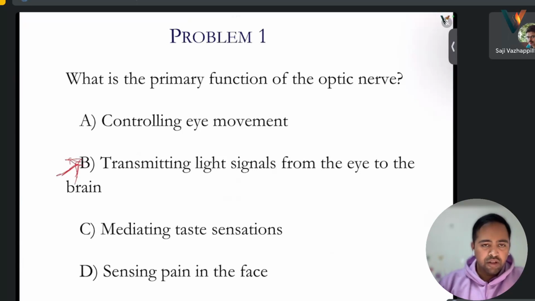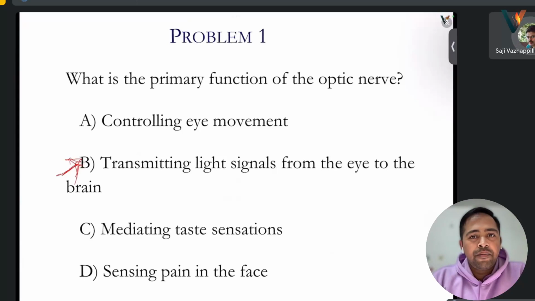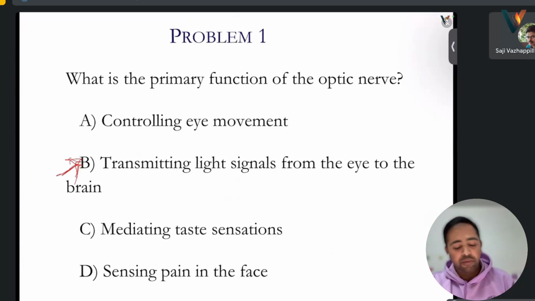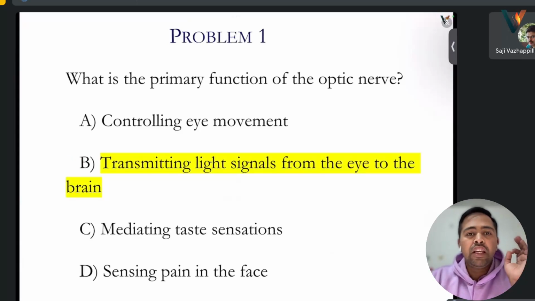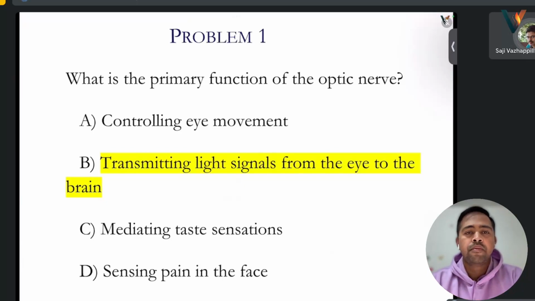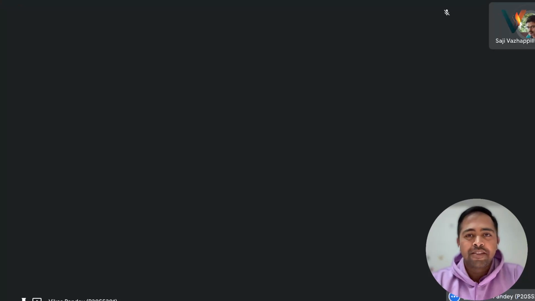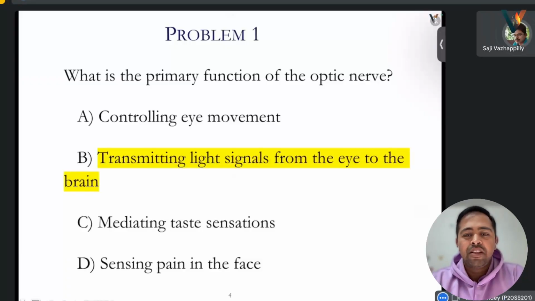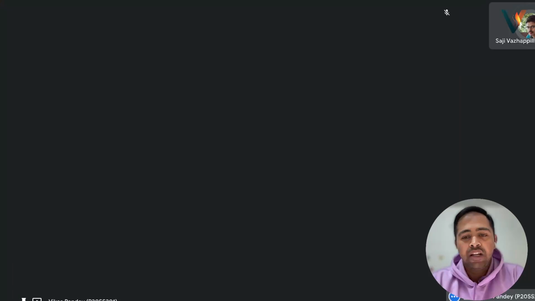Controlling eye movement? Some other nerves are responsible for that, but the optic nerve is not responsible for eye movement. The optic nerve is only a sensory nerve, which only carries the light signals. It does not control movement. Some nerves are responsible for eye movements, but they are not called the optic nerve.